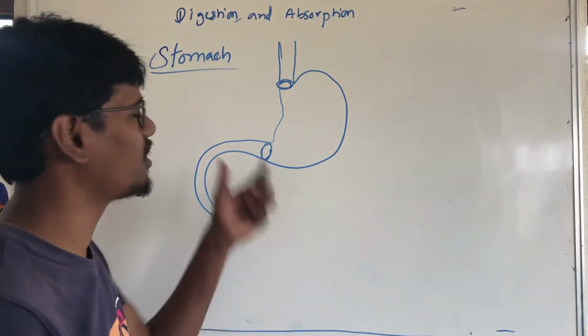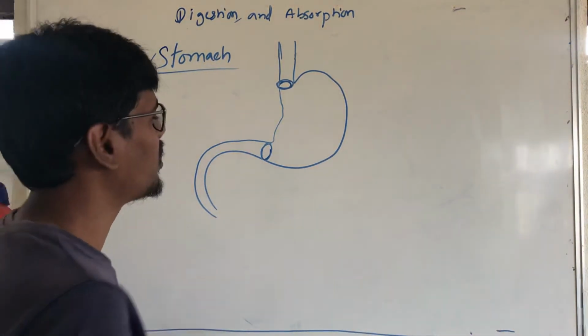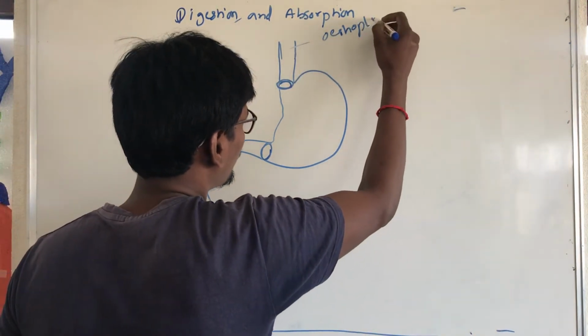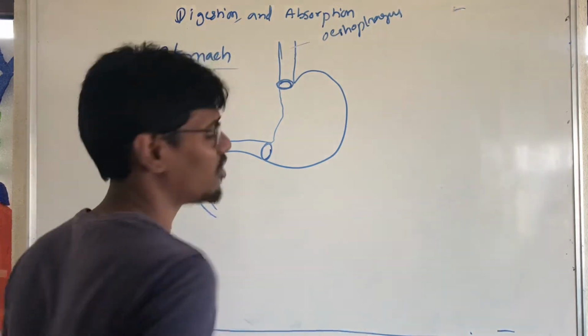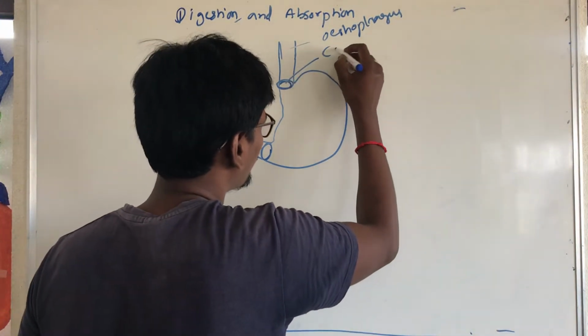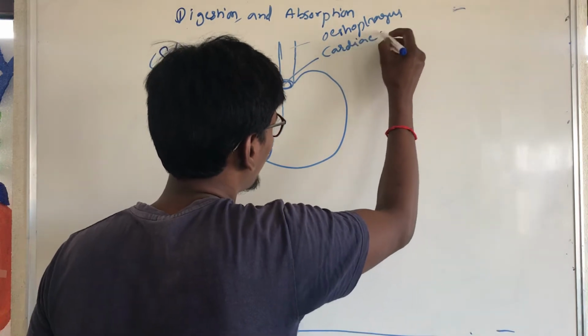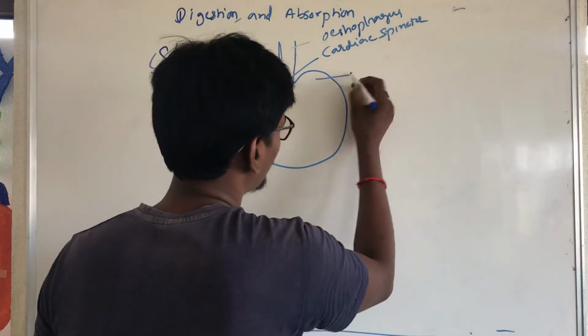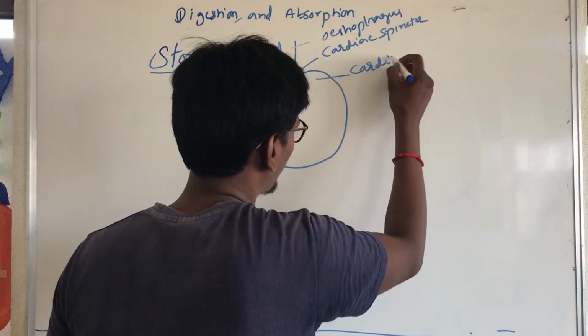Okay, this is called stomach. This is esophagus. Okay, this is cardiac sphincter.